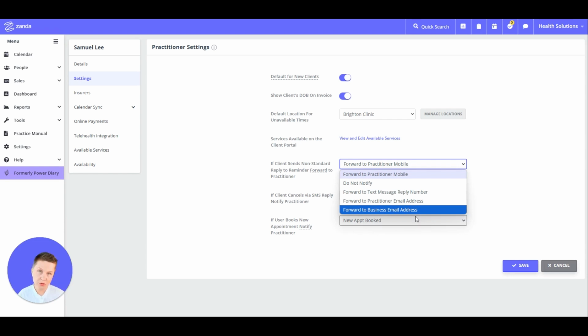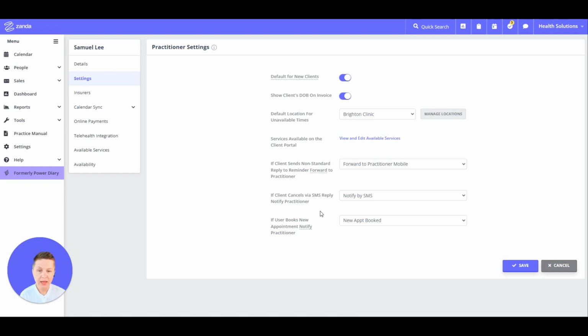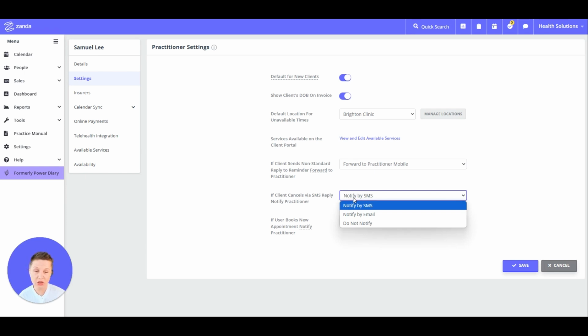Please remember that when you forward this message to the practitioner mobile or to the company mobile, additional SMS charges will apply to that forwarded message. The next setting is to forward cancellation SMS messages from your clients, just to notify, not to forward the cancellations, but to send a message to notify the practitioner that an appointment was cancelled, by SMS or by email.